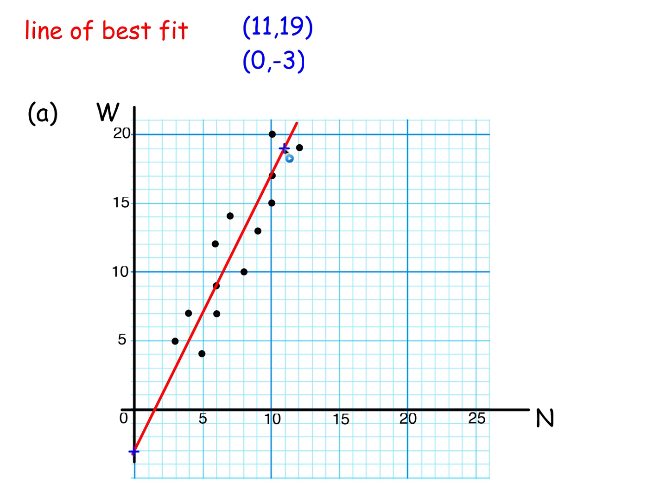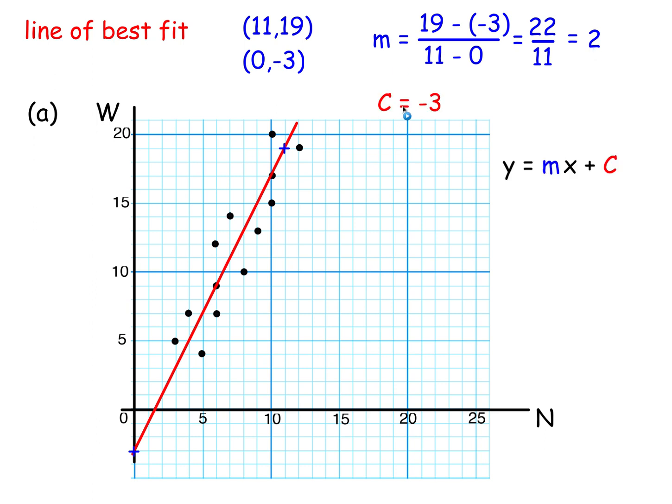And up here, that position, bang on the line is 11, 19. So once we get these 2 points from the graph, all we're doing is working out the gradient. 19 minus -3, 11 minus 0. That's a y difference over the x difference. It's exactly 2. Again, if your line was slightly different, you might end up with 2.1, 2.05, different things. Depends on what line you draw in. It goes through 0, -3, so c is -3.